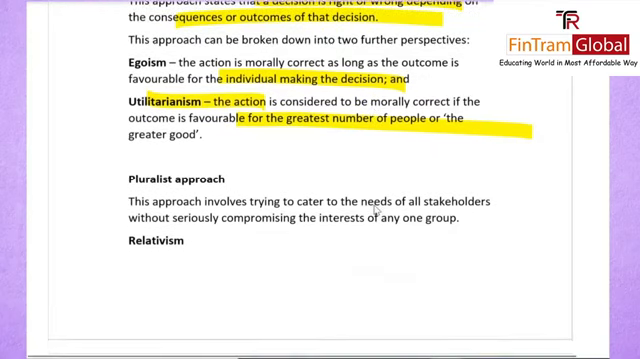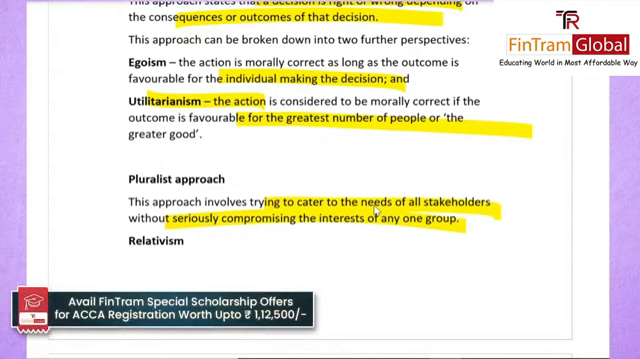You have a pluralist approach. Here basically you are trying to cater to the needs of all stakeholders without seriously compromising the interest of any particular group. So, if you are making a decision, you will see how you can cater to the needs of a stakeholder. So, how did we talk about this?